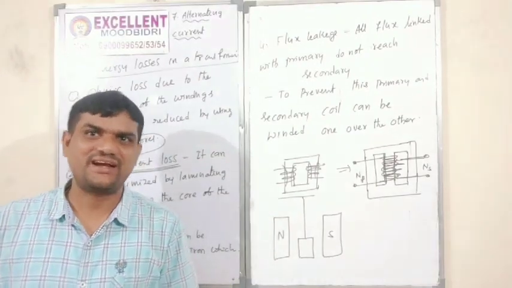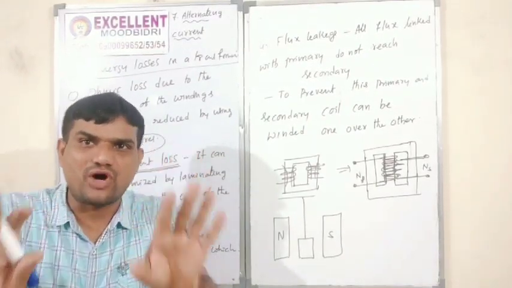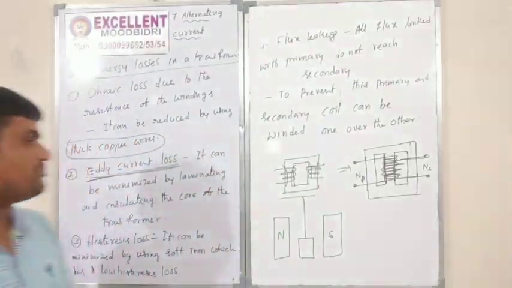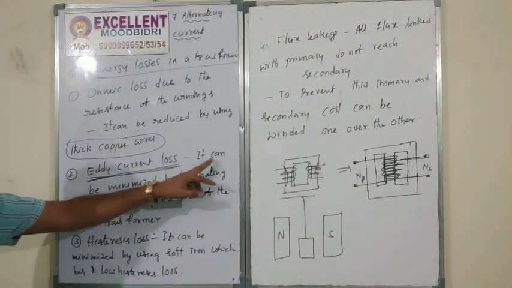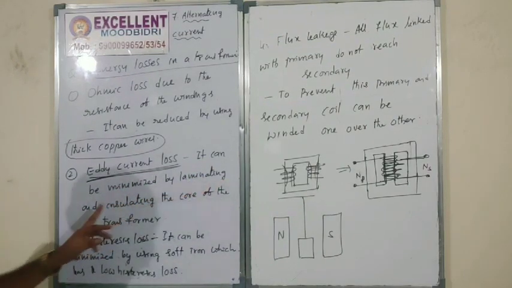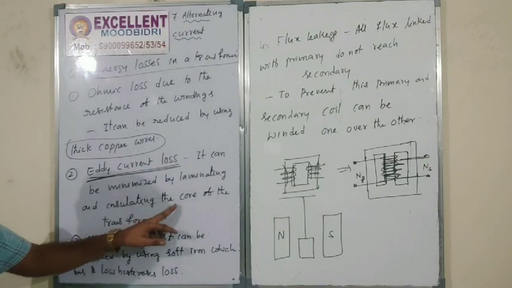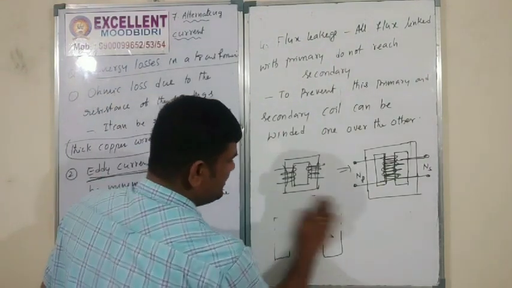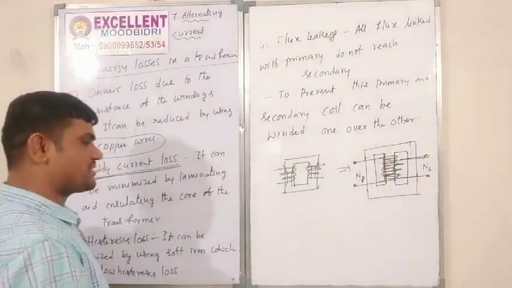Loss of eddy current. That heat energy we want to reduce. For that purpose, it can be minimized by laminating and insulating the core of the transformer. Now, this transformer is made up of copper wire only, right?